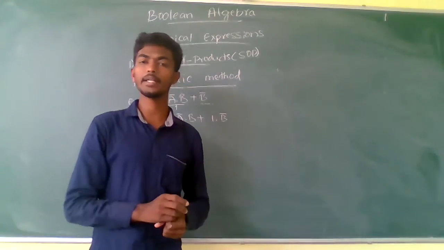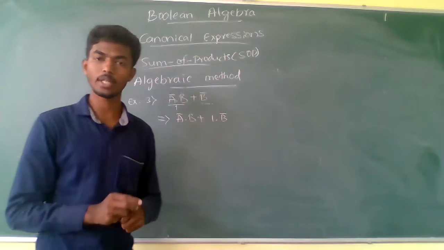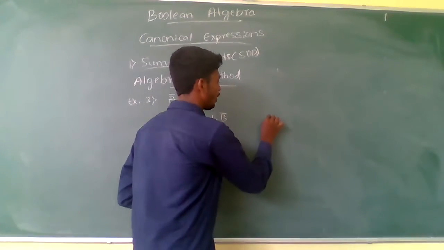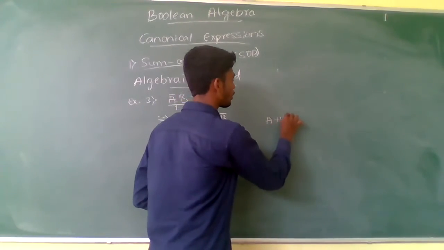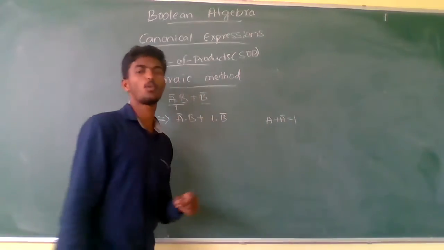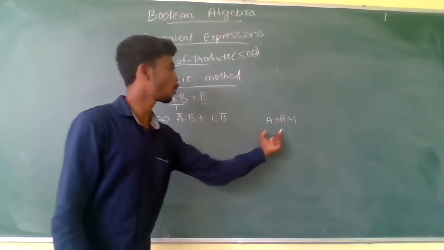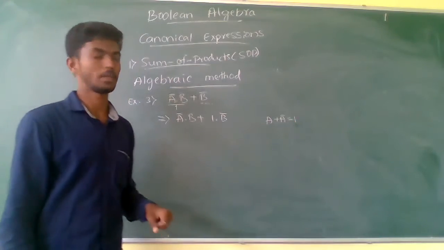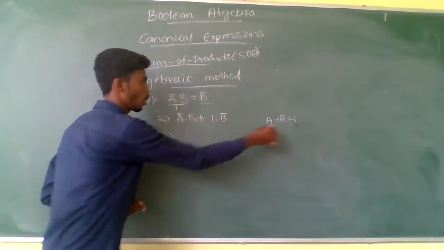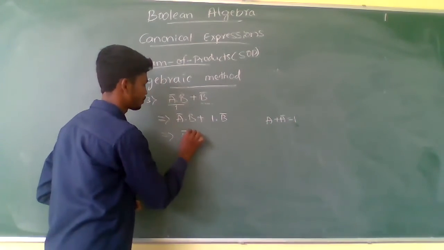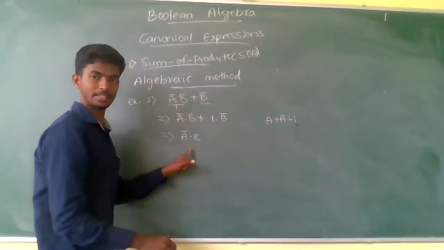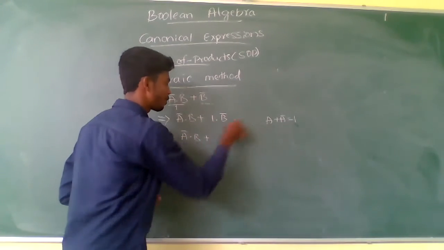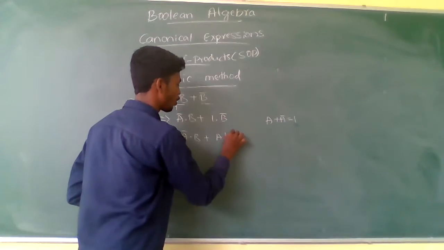By the Boolean postulates, we know that A plus A complement gives you 1. A plus A complement gives you 1. So replace that 1 by A plus A complement. As it is, I have written 1 replaced by A plus A complement.